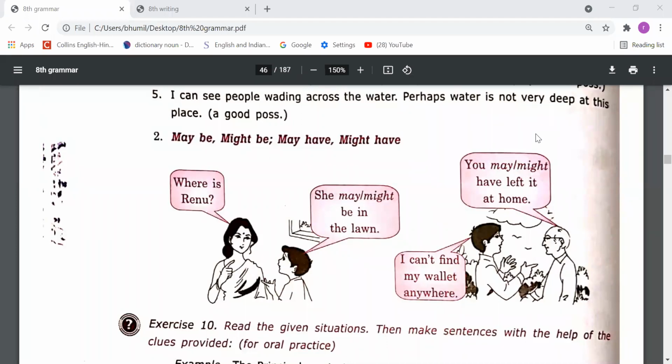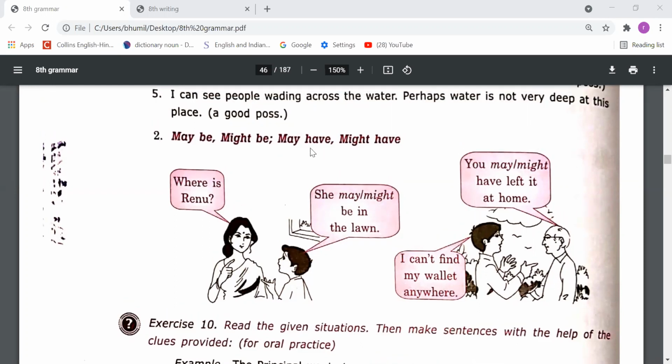He may be my friend. When there is a good possibility, good chances of being true, then you have to say may be. If possibility is quite weak, then you should use might.